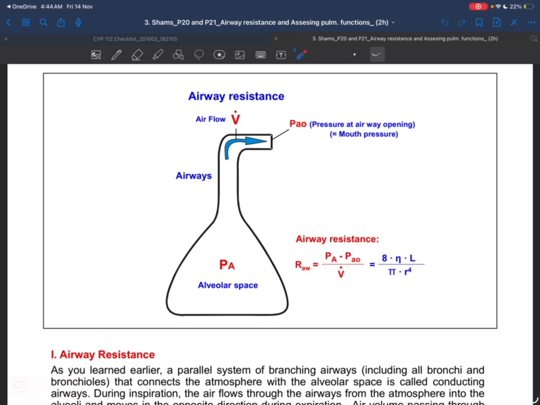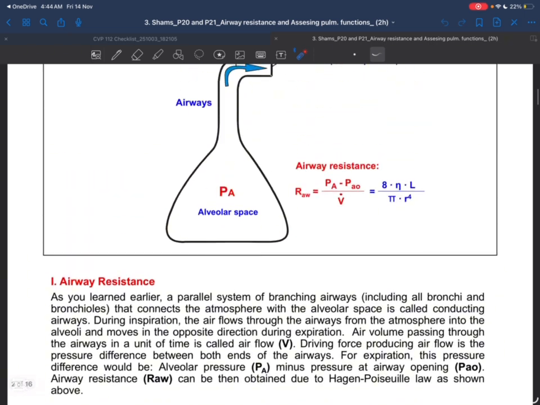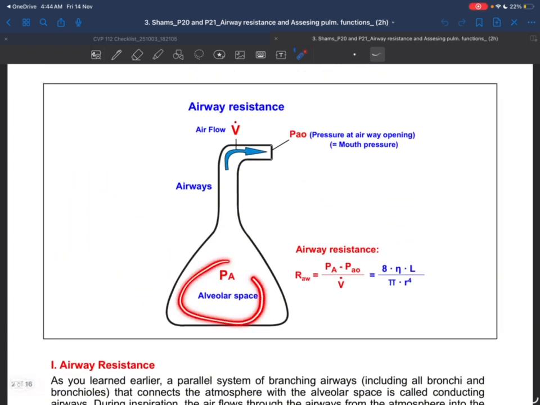Okay? That's why small bronchial constrictions, as in asthma, make a massive increase in the resistance. So that's literally what he said. He said that this is the alveolar space, okay? And as we're going out to the mouth, you don't need to know all of these, even though he mentioned it. He said that the PAO is the pressure at the airway opening. It means this is the mouth.